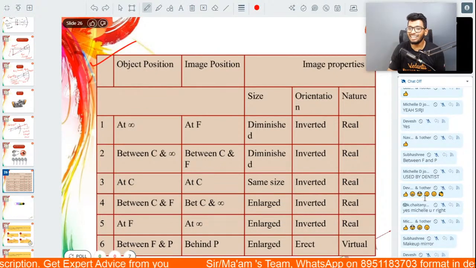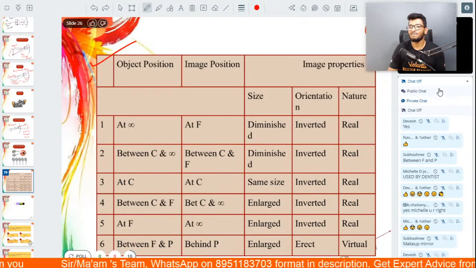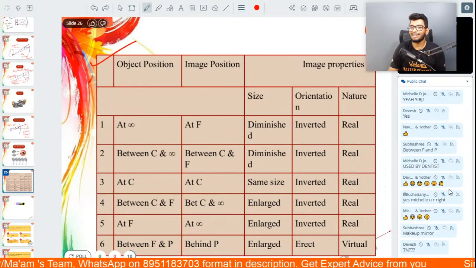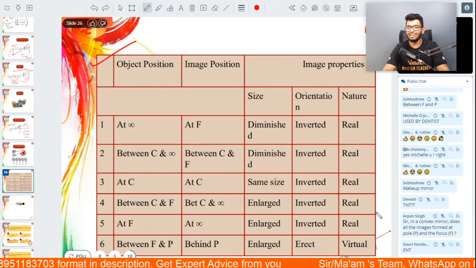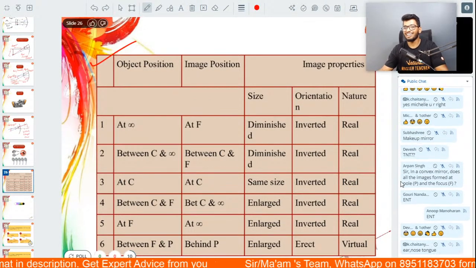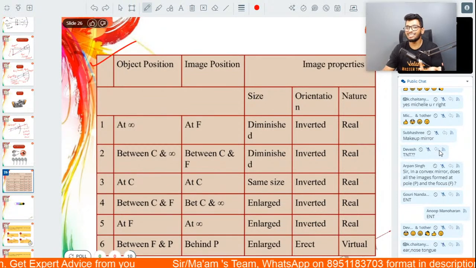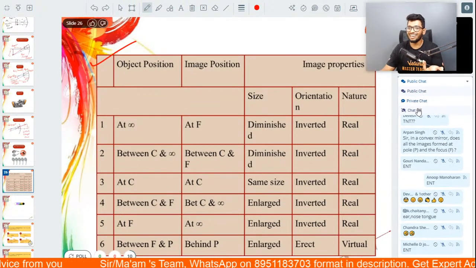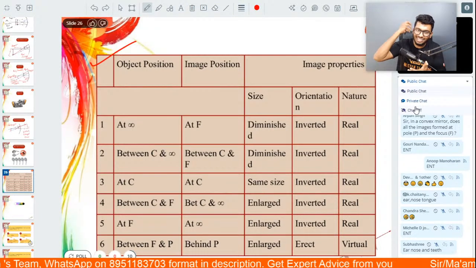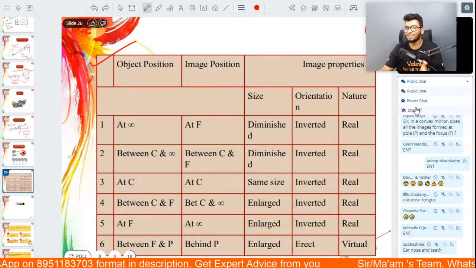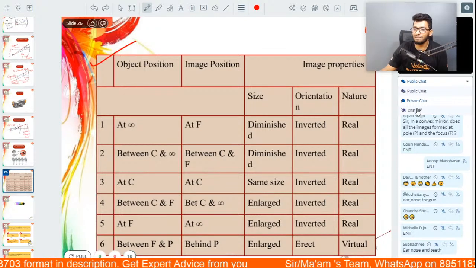ENT stands for ear, nose and throat. Why would you need mirrors for that? They have this mirror, no, they see inside your ears. That also they use the same thing. All right.